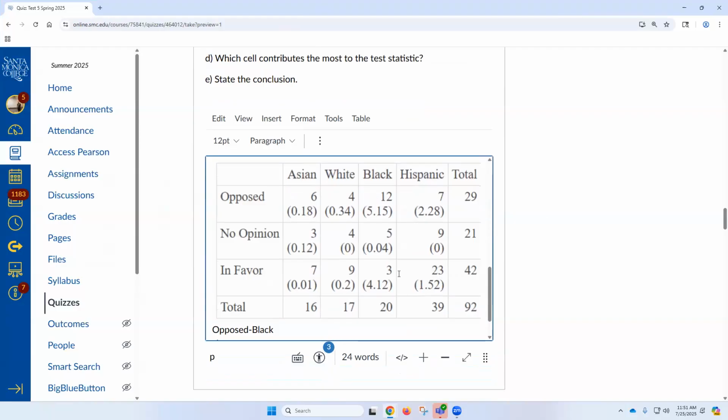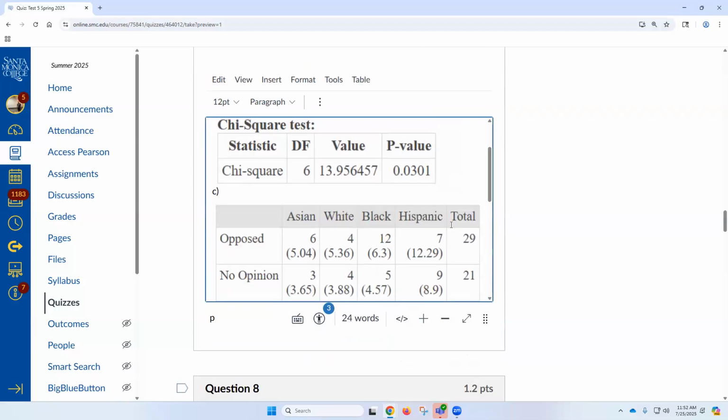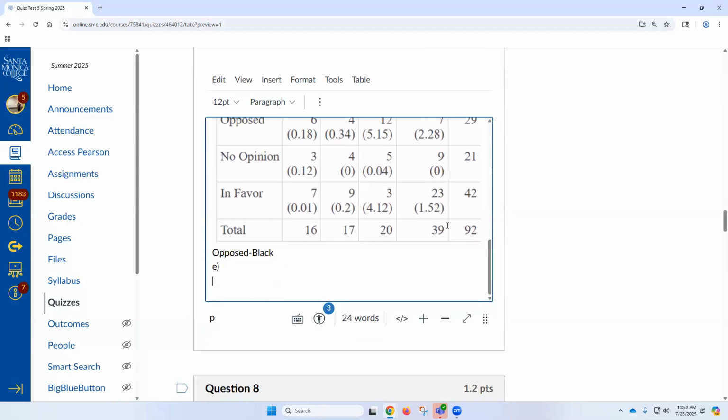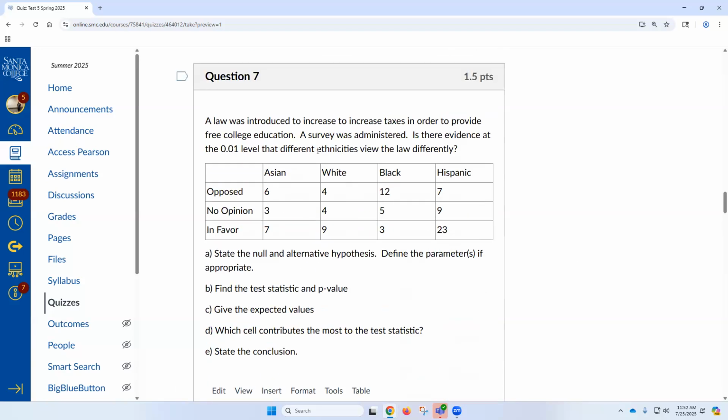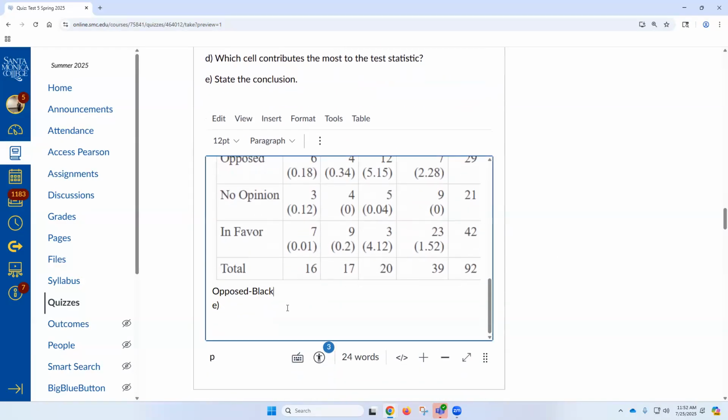And then E, the conclusion is, well, what was the p-value? 0.0301. Okay. That p-value is pretty low. What was the significance level? 0.05? Oh, shoot. So we fail to reject the null on this one. You've got to be careful with the significance level. So then we'll say what? Fail to reject H0 since p-value greater than 0.01.